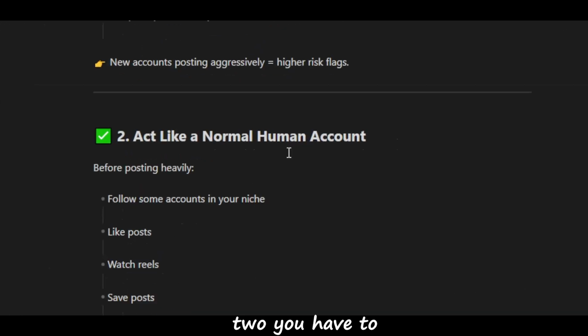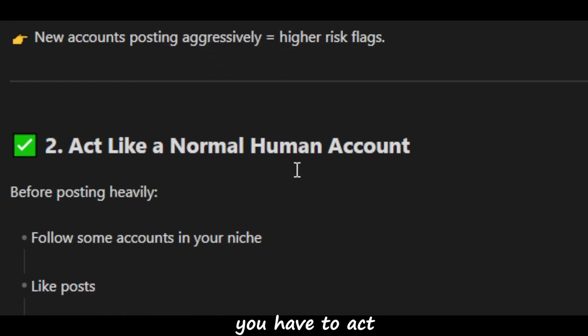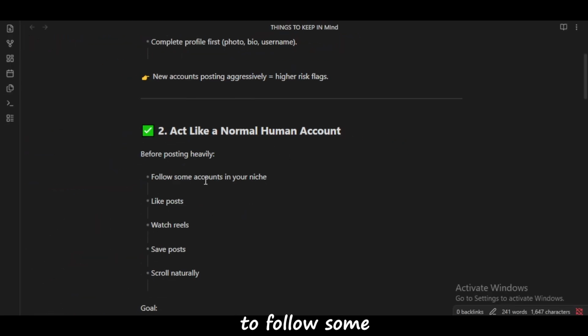Point number two you have to keep in mind is that you have to act like a normal human account. Before posting heavily, you have to follow some accounts in your niche, and like some posts, watch some reels, save some posts, and scroll naturally. Don't overdo it, like liking hundreds and thousands of posts. Instagram will flag your account, and you will get your account shadow banned.